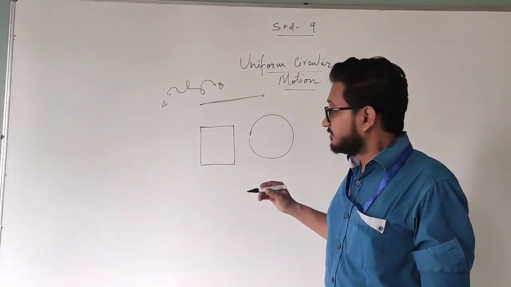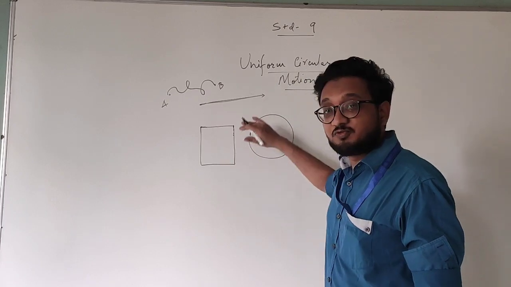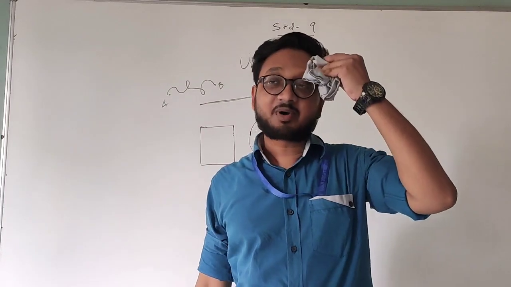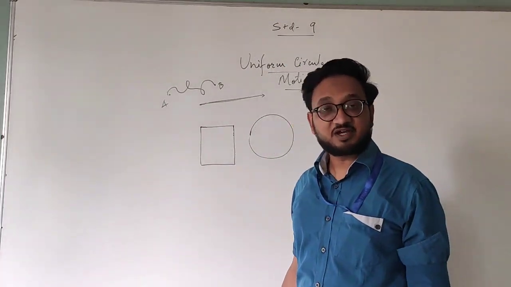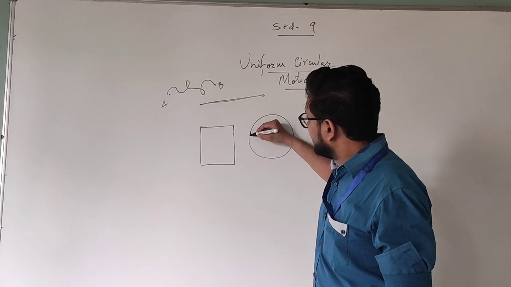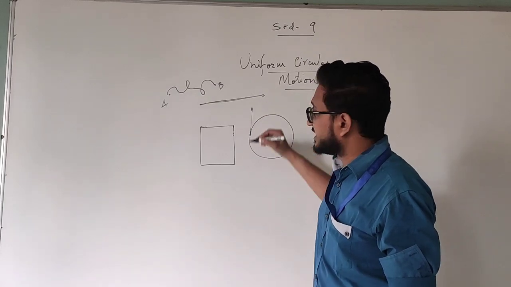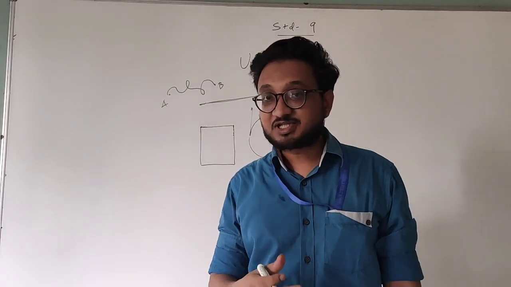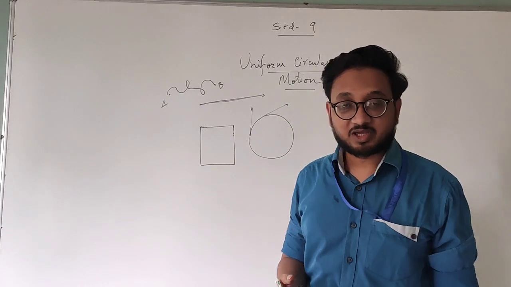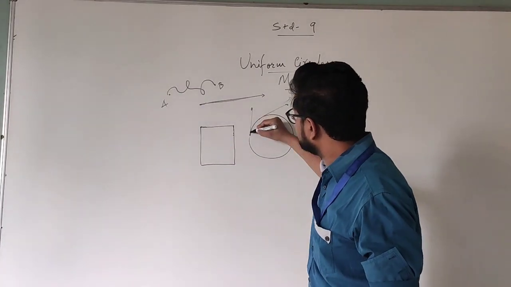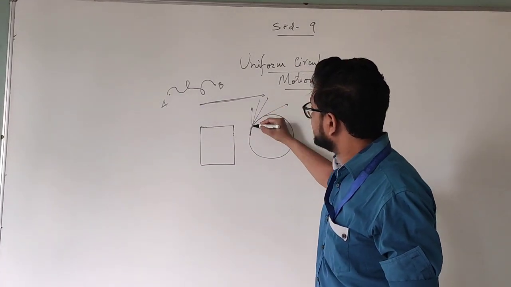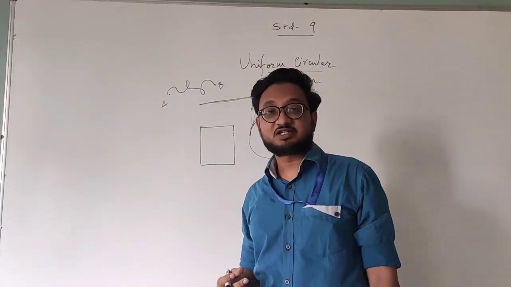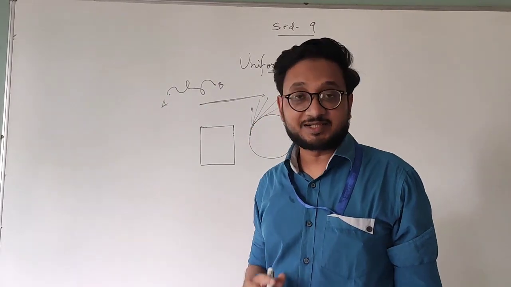In this case, suppose the object is moving in a circular path. That means it does not have a specific direction, because at the first point, let's say over here, it has this direction. In the next point, it has this direction. So it is changing its direction continuously, a little bit at every single point. At this point it is somewhere over here, this one like this, and so on. So at every single point, the vehicle is changing its direction. So it is not velocity, it is speed.